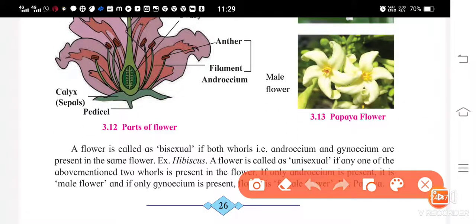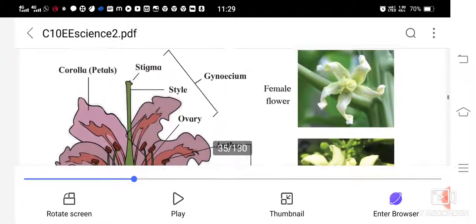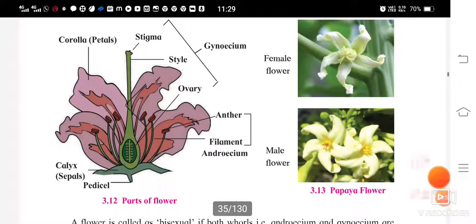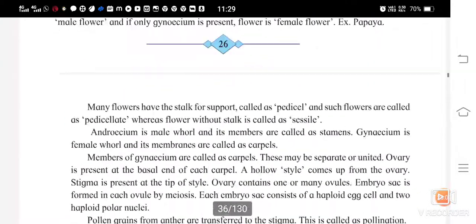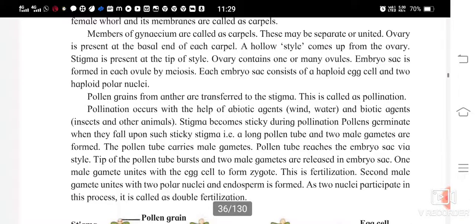You can see this hollow part coming up from the ovary, that is the style, and at the end of the style there is the stigma. And at the base of the ovary, many ovules are present. One small video I am going to show you to make all this clear.